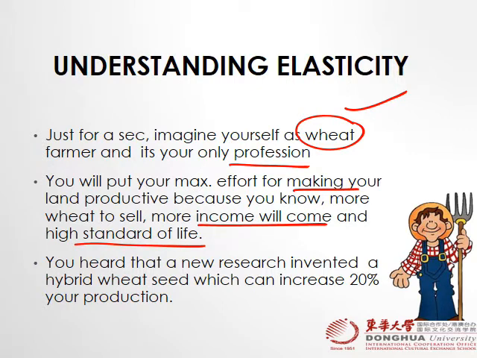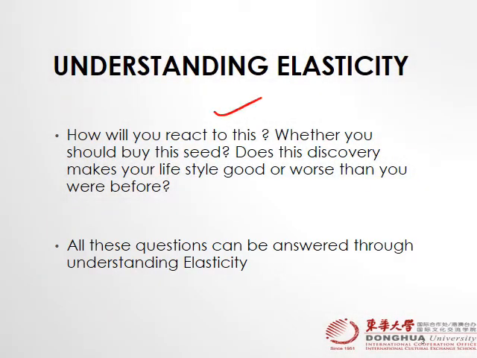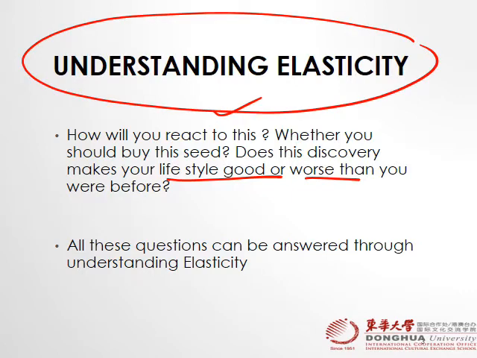So what happened? A new research came and it said that if you plant a hybrid seed, you can increase your production by 20%. So what is your opinion on that? Would you buy this kind of wheat? Why? Because you know that more wheat to sell means more income and a higher standard of living. What is the answer here? So how will you react to this? Whether you will buy the seeds, or does this discovery make your lifestyle better or worse? All can be answered through understanding of elasticity.